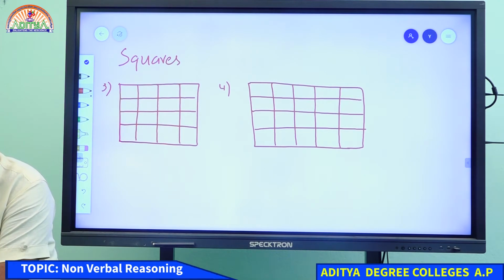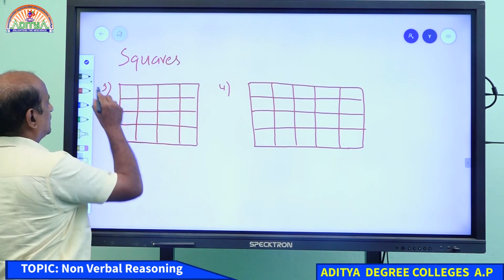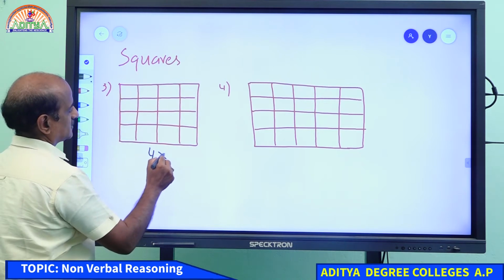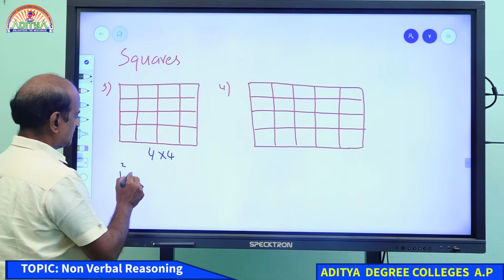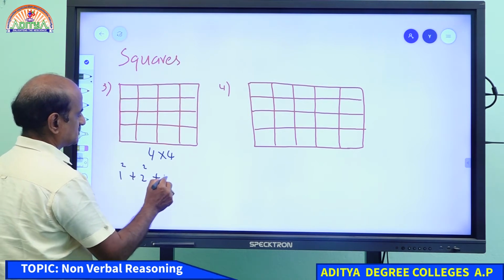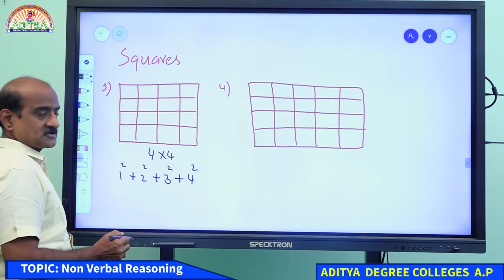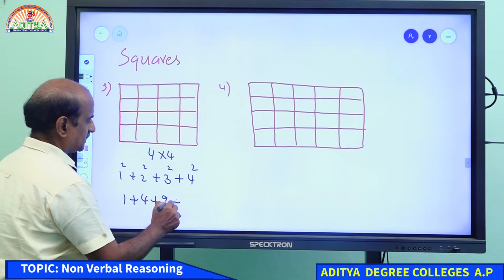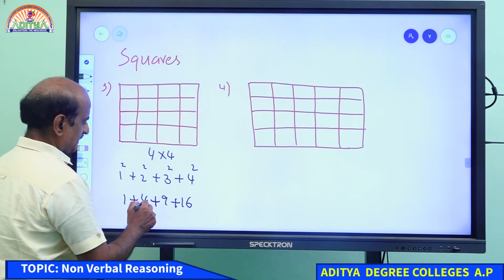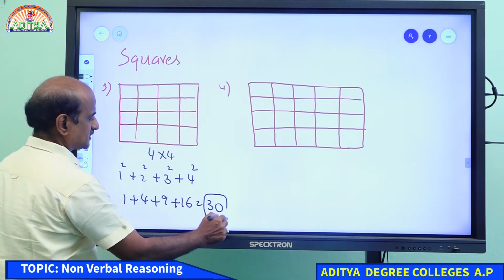Okay, wonderful. That's very well done, because this is a 4 by 4 square, so the number of squares can be found like this. You understand that? 1 square, 2 square, 3 square, 4 square. So 1 plus 4 plus 9 plus 16. 16 plus 4, 20, 20 plus 10, 30. Therefore, your answer must be 30.